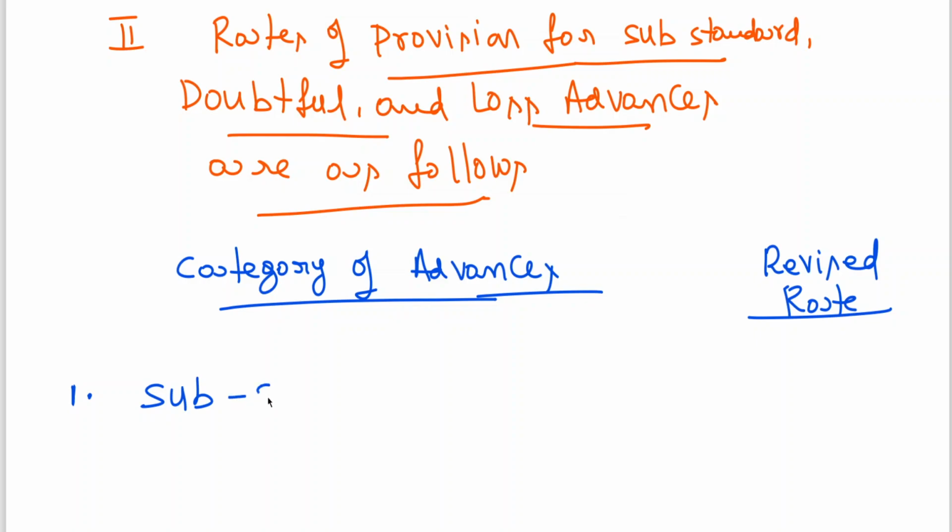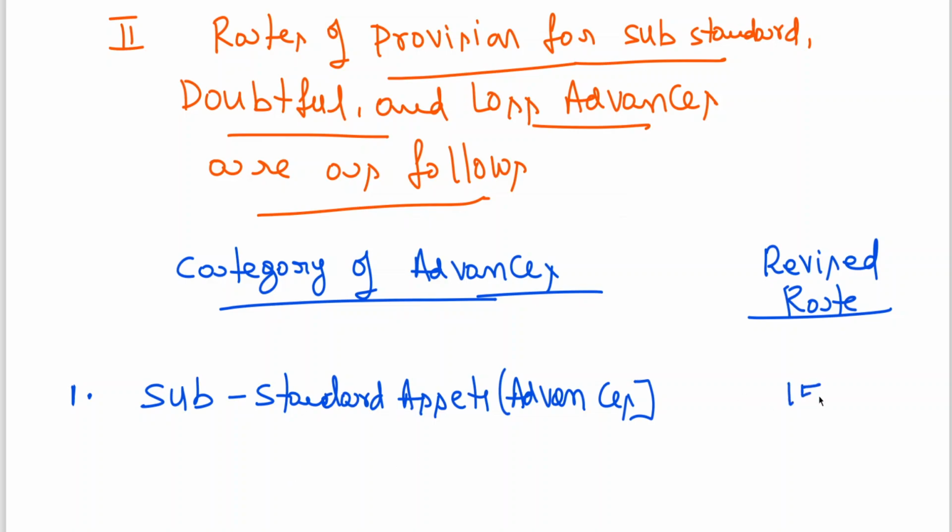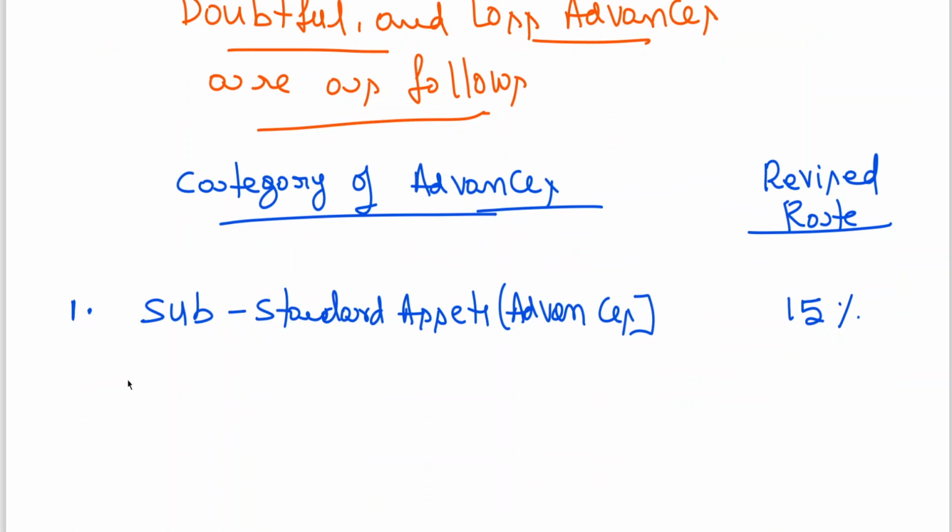Substandard assets, nothing but advances, the revised rate is 15%. Rates have been revised. Even if you don't write revised rate, it is 15%.